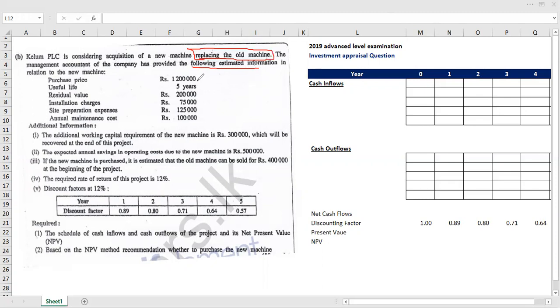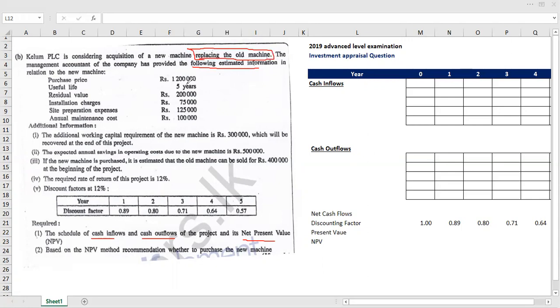Purchase price 1200. If we take those figures in thousands, purchase price 1200. From the beginning, let's make a short note on cash inflows and cash outflows, because the question asks us to prepare a schedule consisting of cash inflows and cash outflows of the project and its net present value. Therefore, we need to classify our cash flows into cash inflows and cash outflows. From the beginning, let's classify this.